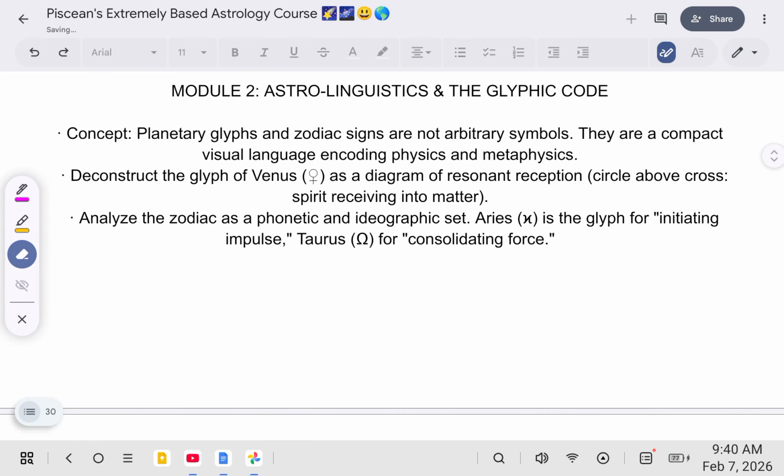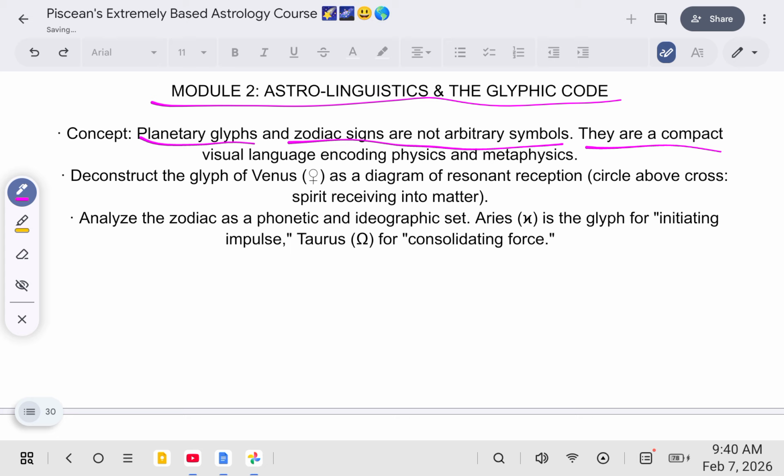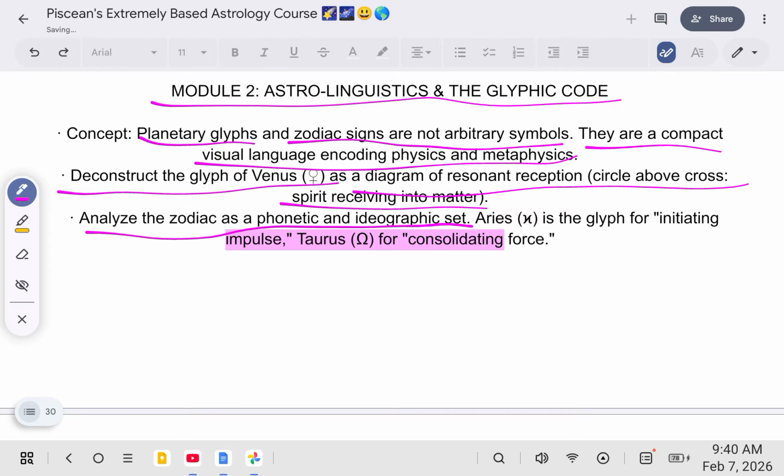Our second module is astrolinguistics and the glyphic code. So planetary glyphs and zodiac signs aren't arbitrary symbols. They're a compact visual language encoding physics and metaphysics. Deconstruct the glyph of Venus as a diagram of resonant reception, circle above cross, spirit receiving into matter. Analyze the zodiac as a phonetic and ideographic set. Aries as a glyph for initiating impulse. Taurus for consolidating force.